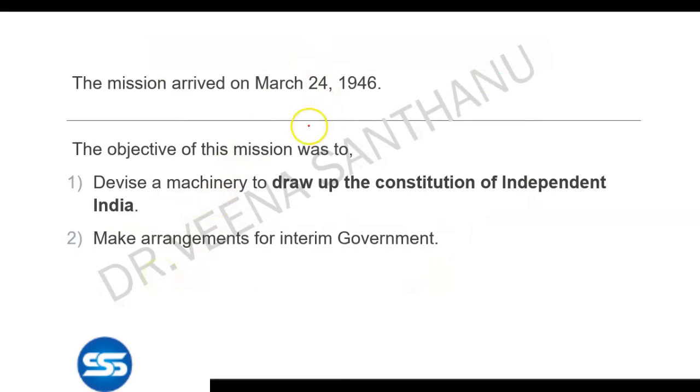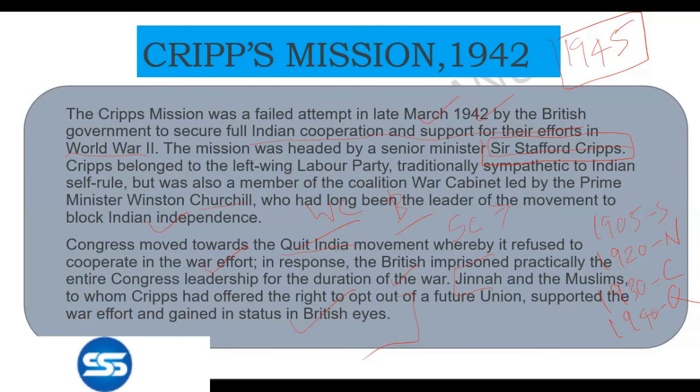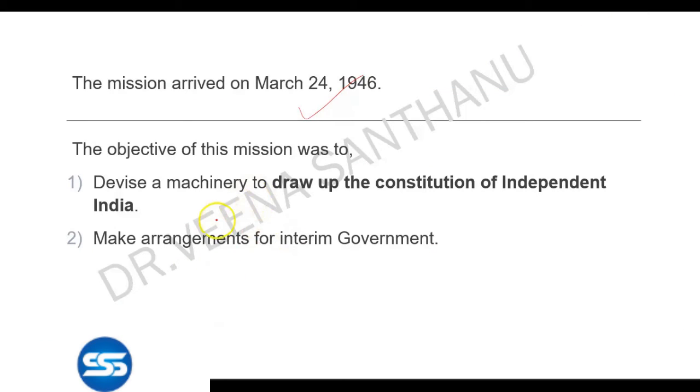The mission arrived on March 24, 1946. So Cripps mission was in March 1942, and cabinet mission was in March 1946. The objective of this mission was to devise a machinery to draw up a constitution, because they promised during the Cripps mission that after the war, definitely Indians will be given the constitution. For making the constitution, first Constituent Assembly will be selected. So after the war, that is 1945, the war got ended, and after the war in 1946, the main objective of cabinet mission was to draw up the constitution of independent India, make arrangements for interim government. These 2 were the main objectives of cabinet mission. What was that? 1, constitution; next, interim government.